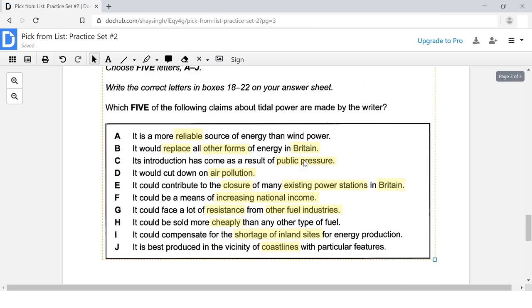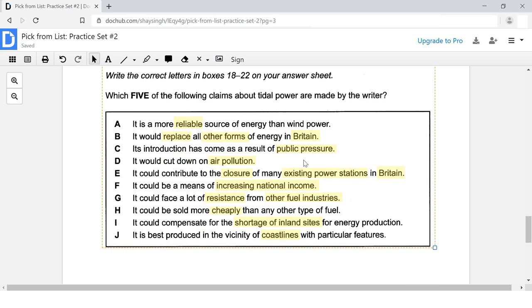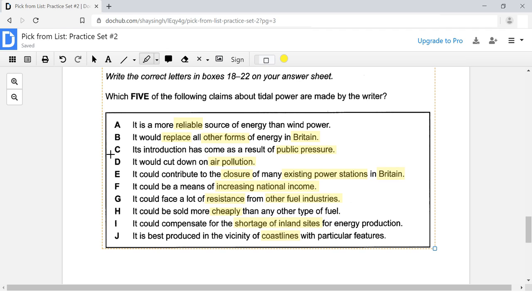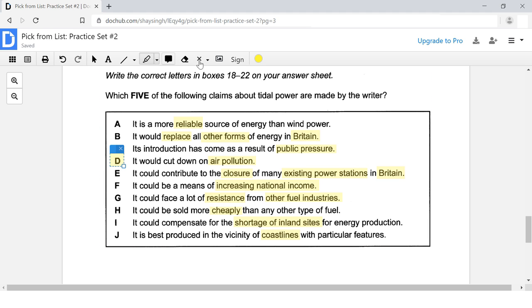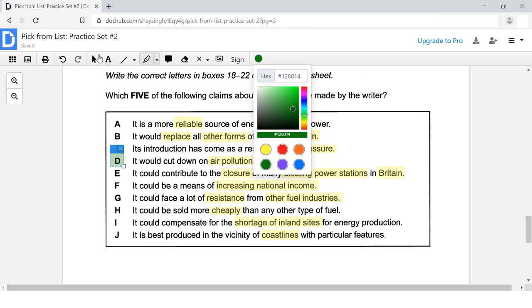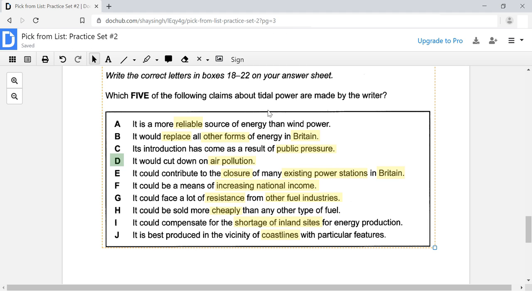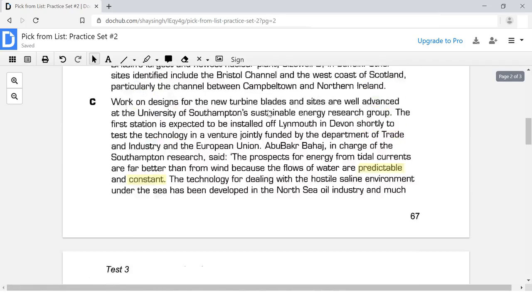Let's look at the answer choice and see if that matches up. It would cut down on air pollution. So to cut down is synonym language for to reduce. So that is one of our answer choices. Let's go ahead and mark that. Let us move on to our next keyword.